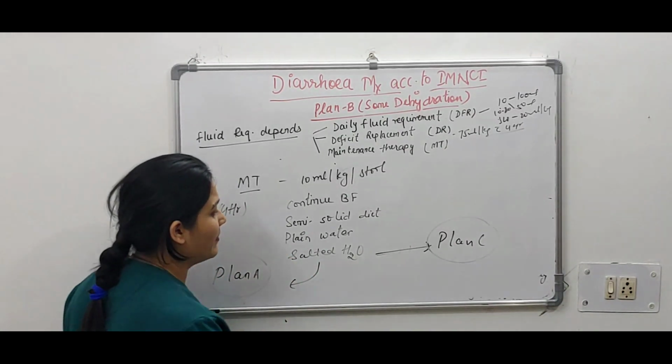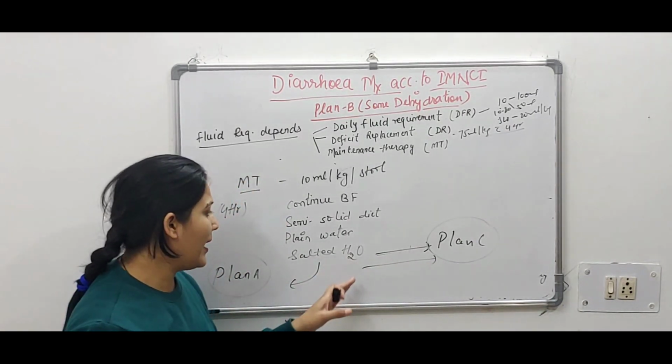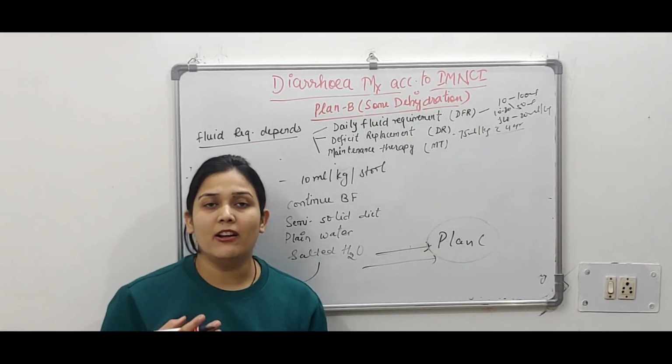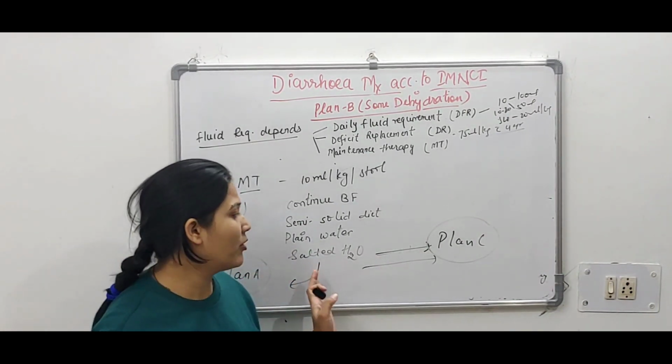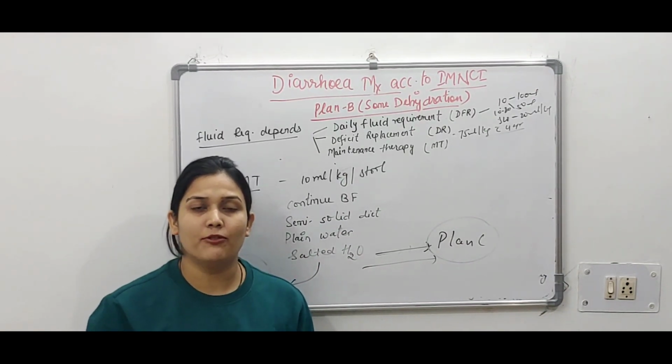But if the signs and symptoms are not relieved, then the child will go for plan C treatment. And if relieved, then for plan A. That means the child will be managed at home and the child has to come for follow-up after 5 days. Now we will be discussing plan C for severe dehydration.